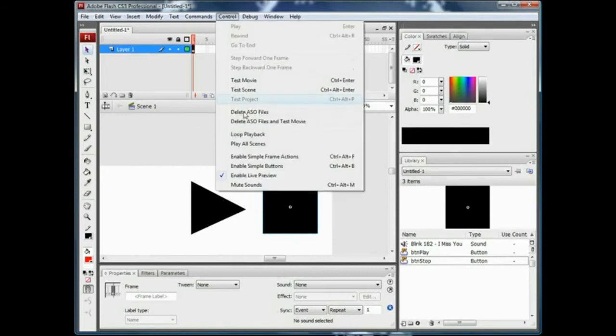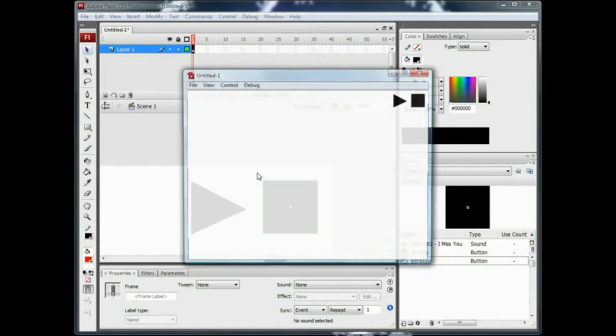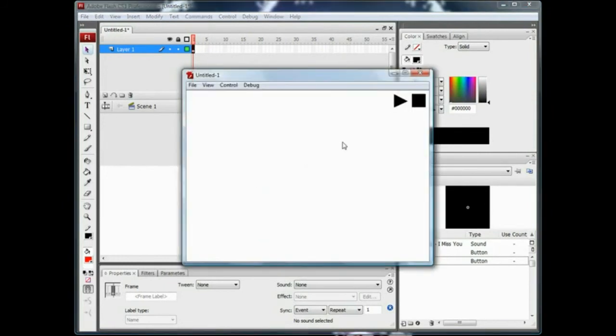So go to Control, Test Movie, play your song, and it plays. And stop it by pressing your stop button, and it stops. And that wasn't hard at all. That was very easy. And right here in the white space, you can have your animation or your presentation or whatever you have playing right here. Very awesome, very simple. And that was just a really quick tutorial. It was really easy, and it was just really simple and no action scripting.